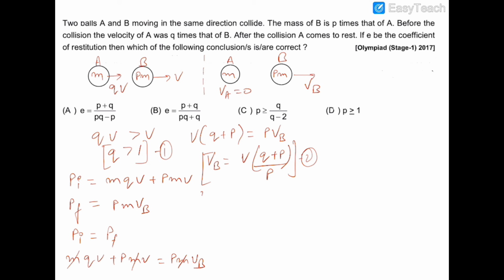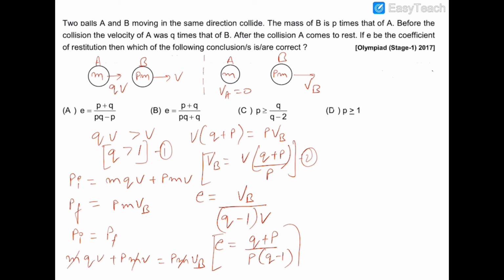Now we have to write down the definition of E, which says that E is equal to the ratio of the relative velocities after collision upon the relative velocities before collision. So after collision the relative velocity is Vb, and before collision the relative velocity is Q minus 1 into V. So this is equal to E, and if I substitute the value of Vb, then it is Q plus P upon P into Q minus 1.